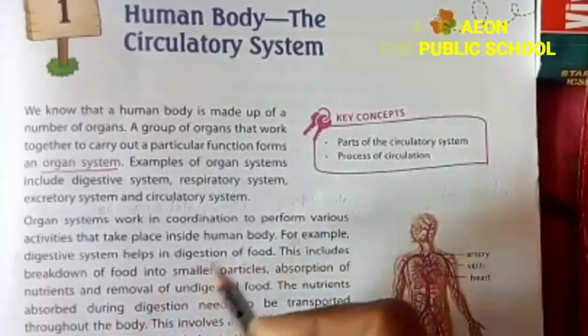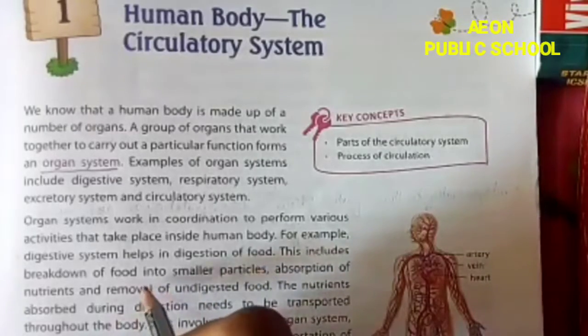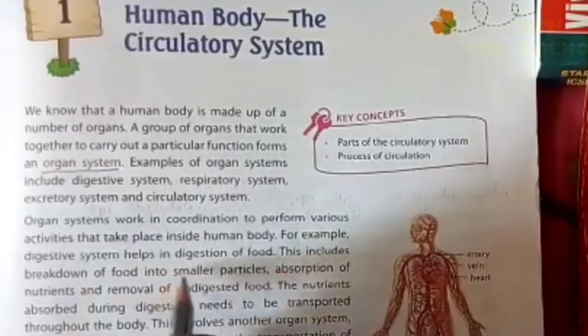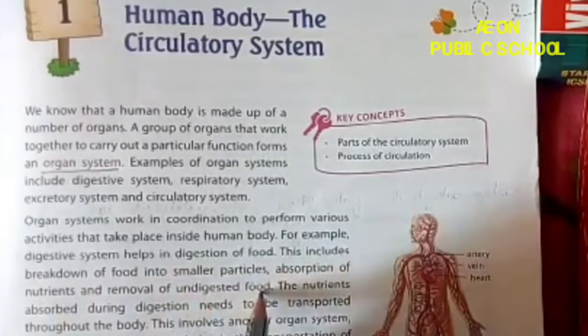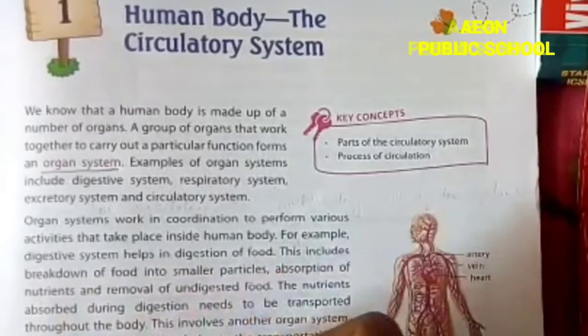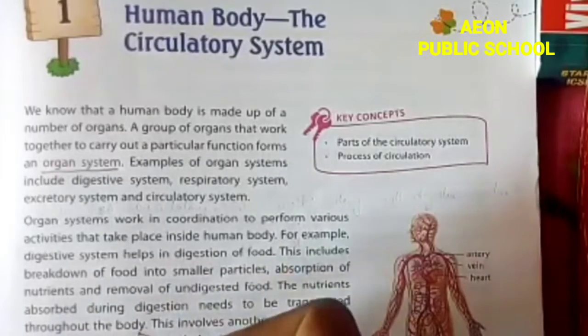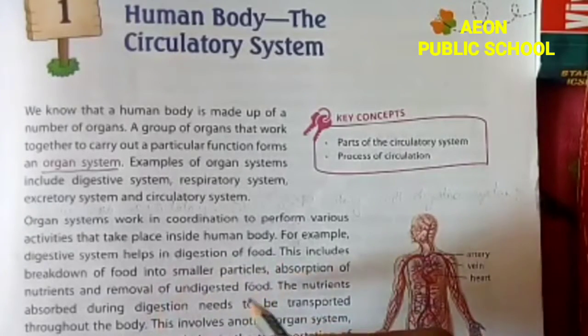This includes breakdown of food into smaller particles, absorption of nutrients and removal of undigested food. So the nutrients are absorbed from the food we take, and the undigested waste material is removed from our body.